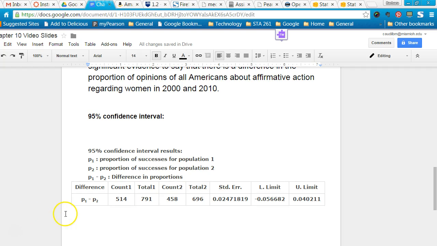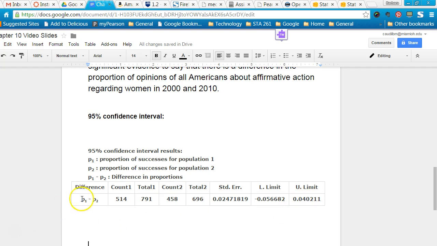And since we're doing proportion 1 minus proportion 2, whenever we have a negative here, our lower limit is negative. P1 minus P2, when it's negative, indicates that P2 was larger. We were subtracting a larger number. That's what gives you a negative answer. So that would indicate that the proportion in 2010 is larger, and it would be larger by 5.7%. And here we have a positive end of our confidence interval.